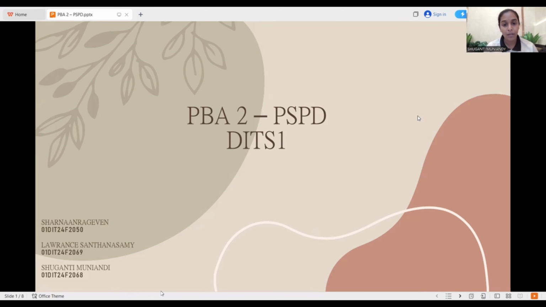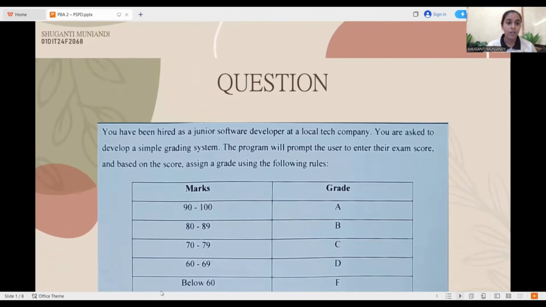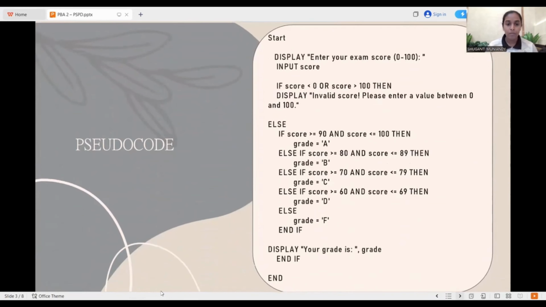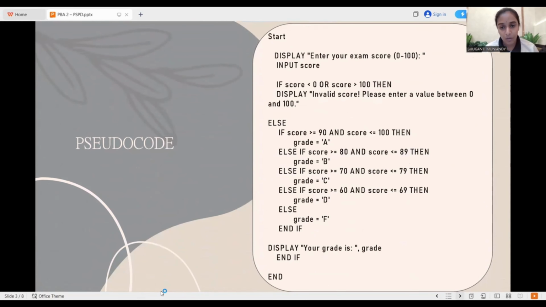Today we're going to present PBA2 and I'm going to present the solo code. Before that, the question is: you have been hired as a junior software developer at a local tech company. You are asked to develop a simple grading system. The program will prompt the user to enter the exam score and, based on the score, assign a grade using the following rules. And then this is the example of the solo code.